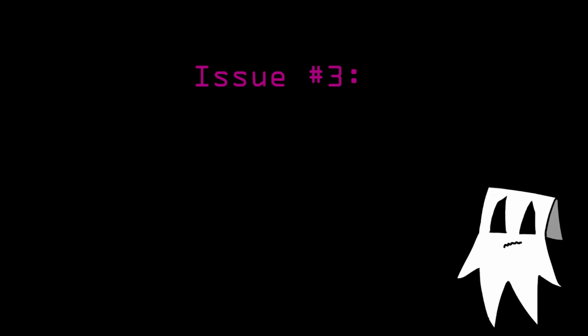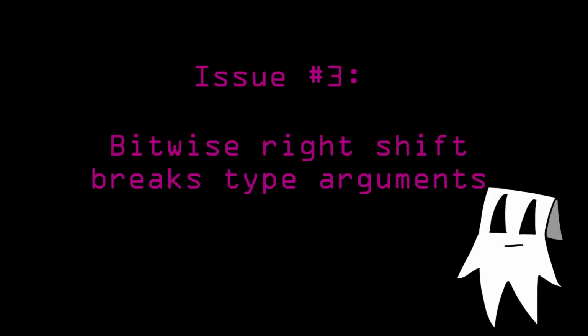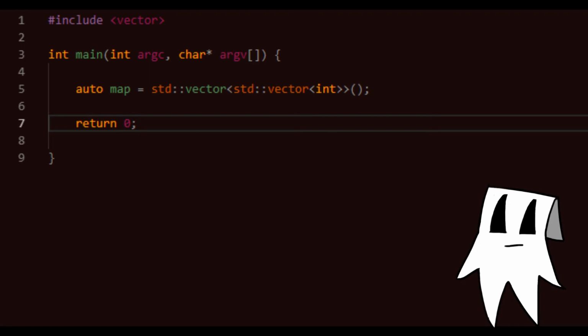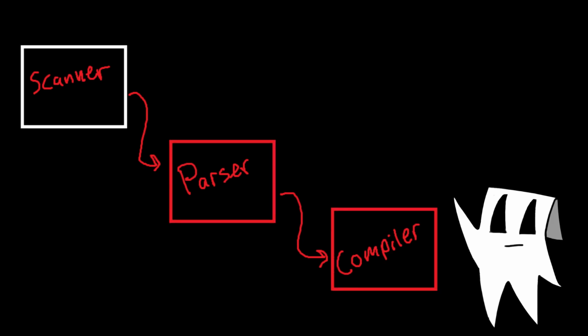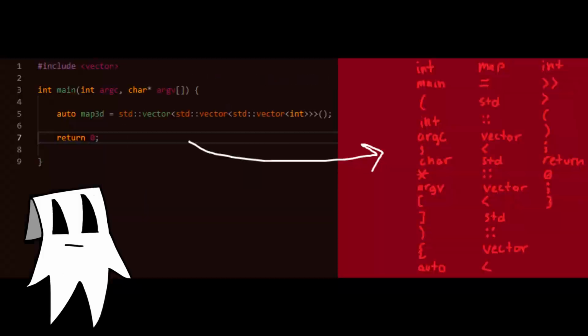And the issue is the fact that the bitwise right shift operator consists of two right-facing angle brackets. This is a problem when you're trying to parse nested type arguments, and one common example is some kind of multidimensional list. For those who don't know, compilers usually consist of three main steps: scanning, parsing, and compiling. During the process of scanning, all components of your code are identified and separated into a list of items known as tokens. This list distinguishes items such as string literals, numerical values, brackets, operators, and identifiers.